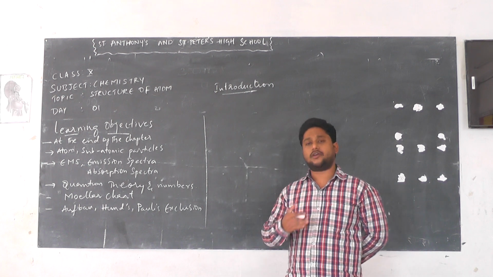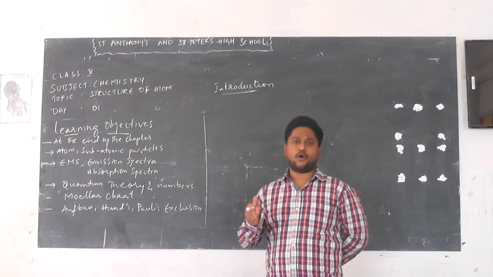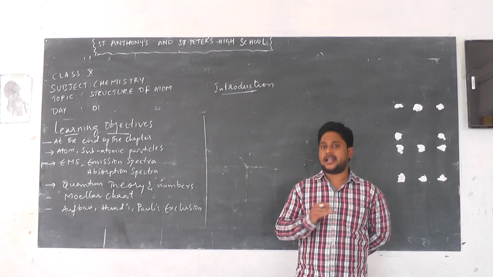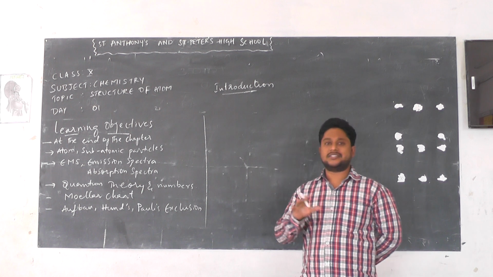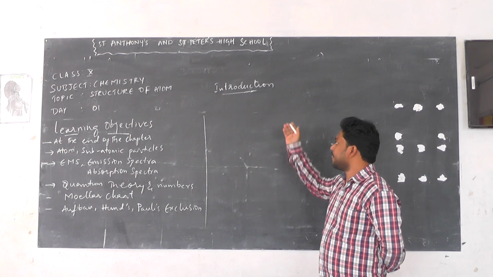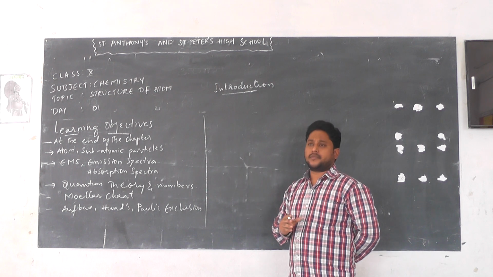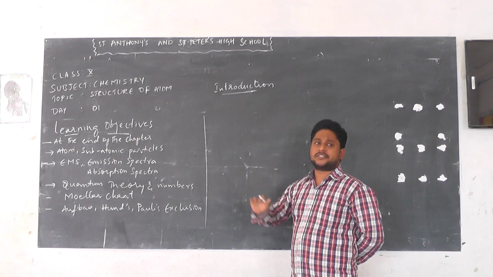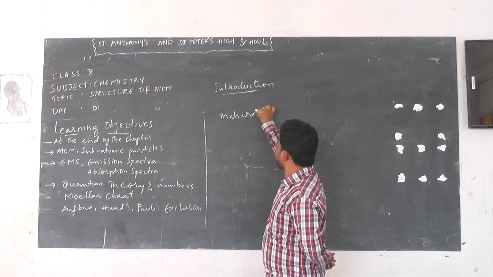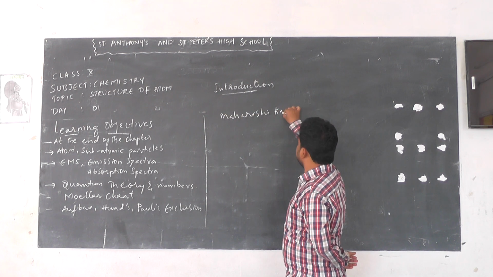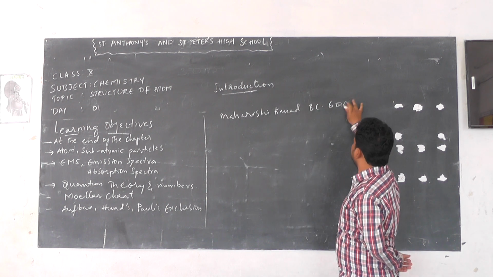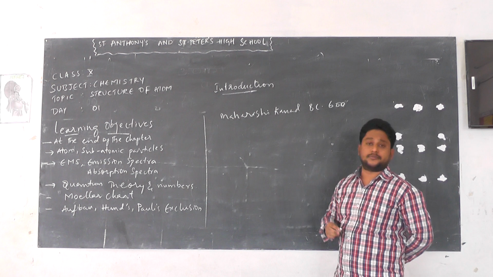So let us recall the topic of atom, which you have already discussed in class 9th. What is the atom about? About the atom, in the year 600 BC, Maharishi Kanad explained it.